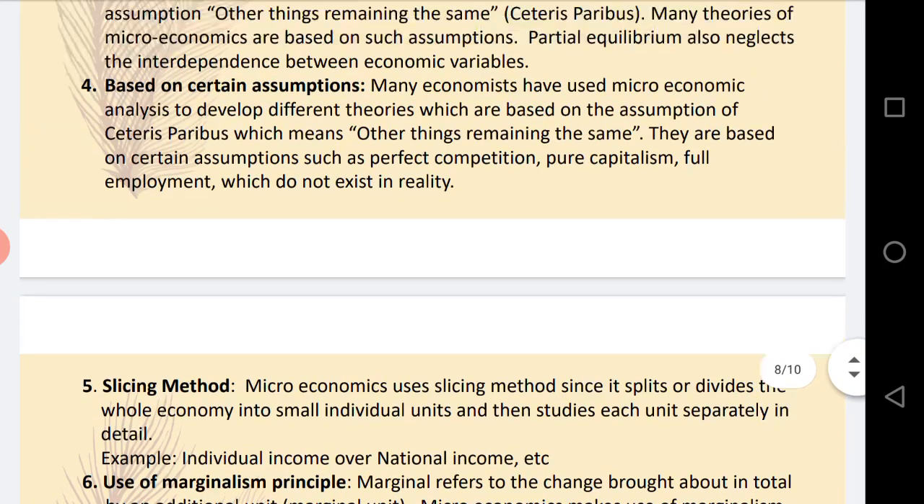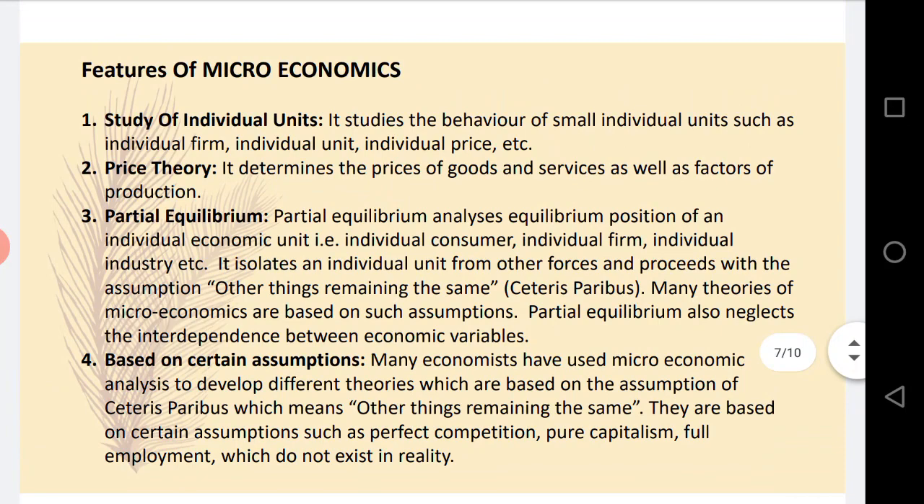First was individual unit. Microeconomics studies about the individual unit. Price theory, with the help of demand and supply analysis, makes it very easy to determine the prices of goods and services. Partial equilibrium, that means it is going to isolate, or separate, the individual unit from the group unit, based on certain assumptions.